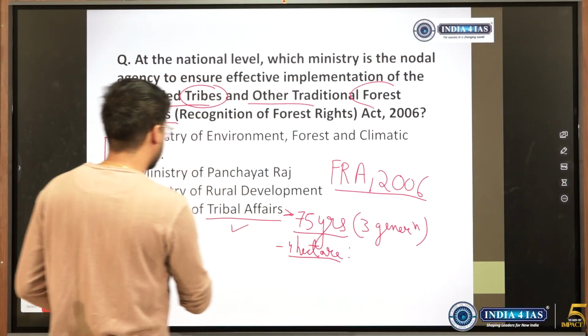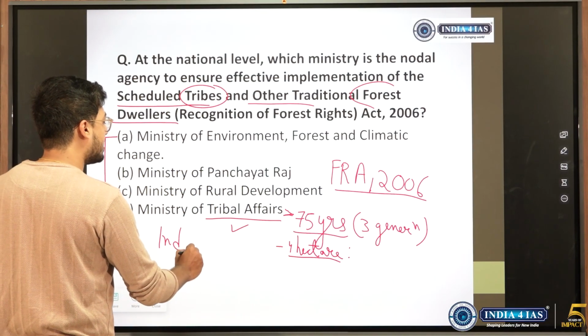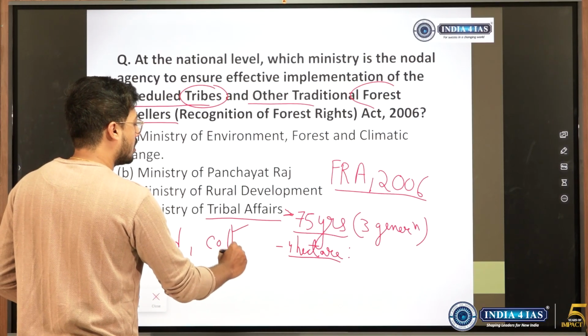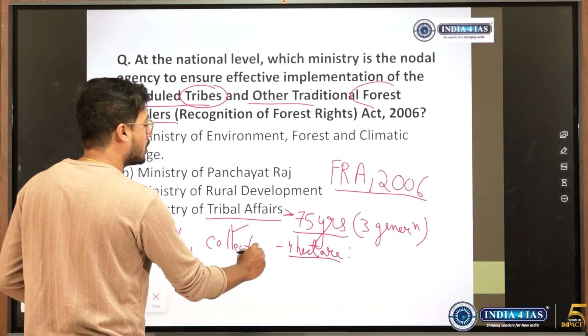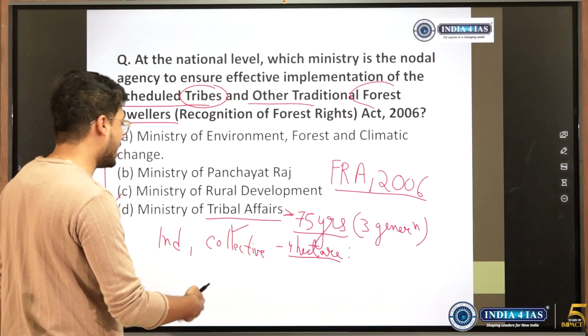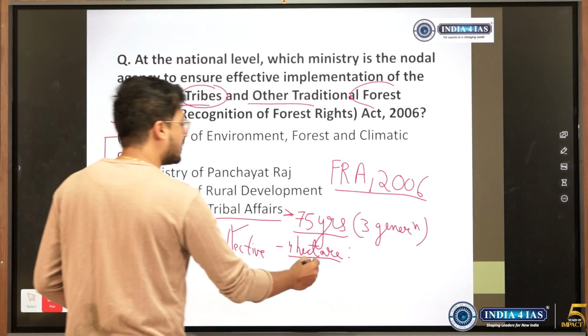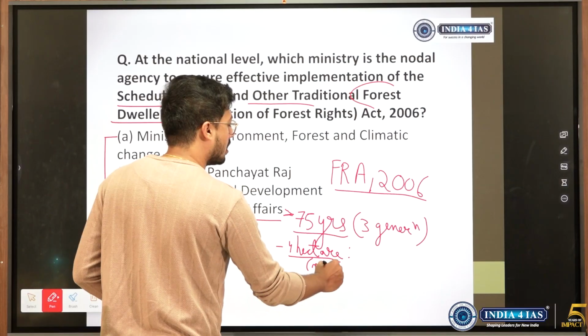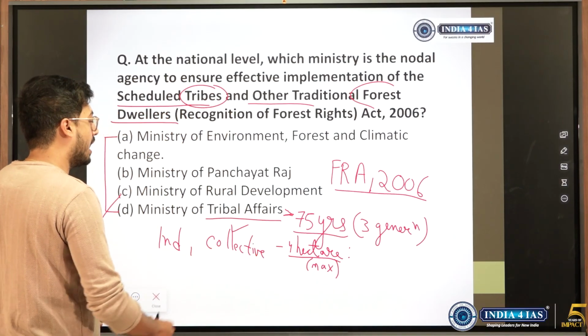So along with forest rights in the FRA Act, there are individual rights and there are collective rights. So under individual rights, there is the right to property. He will have 4 hectares of land in a person's name, and this is a maximum of 4 hectares. They can even get less than this. And what are the collective rights?